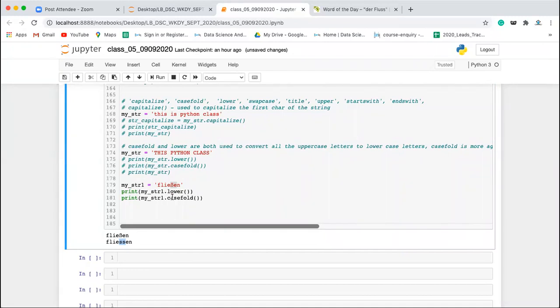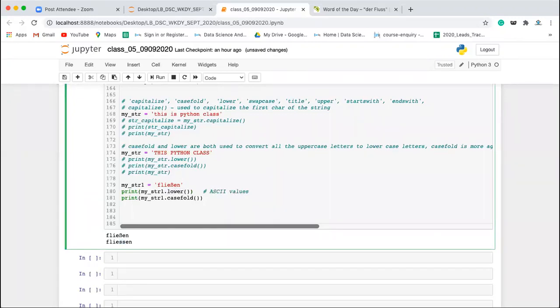German characters, Sanskrit characters, Hindi characters, Malayalam characters, or French, Russian characters are not included in the ASCII table. But in the Unicode table, the different language characters are included. So German is one of them. So I have taken one German character, and if we apply the lower method, it is not able to convert because it works only with the ASCII value.